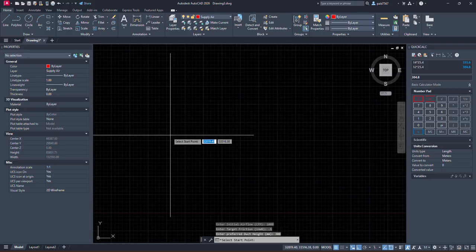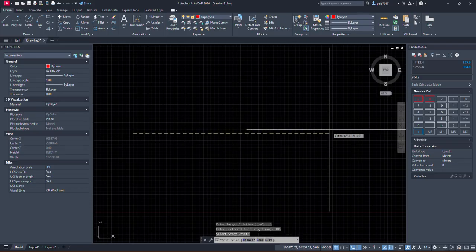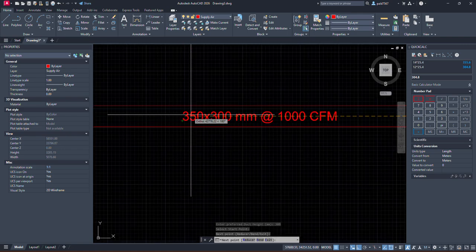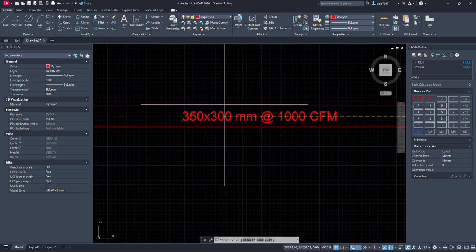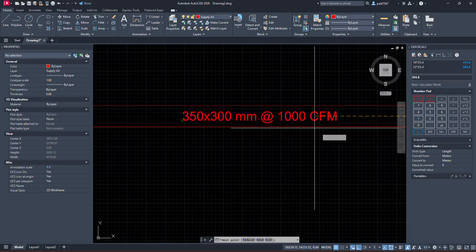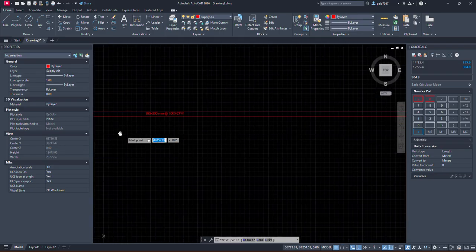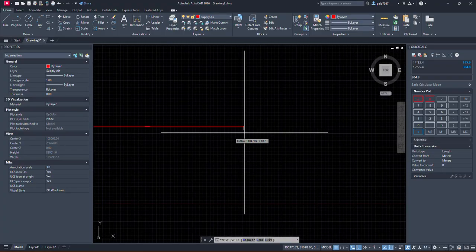Let's select the starting point here. So you can see we are getting width automatically here. Also the text is added here with the duct, so we don't have to add it manually.